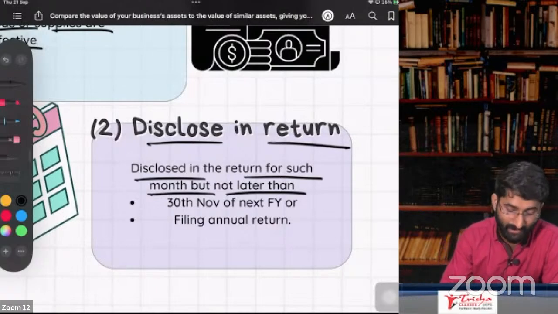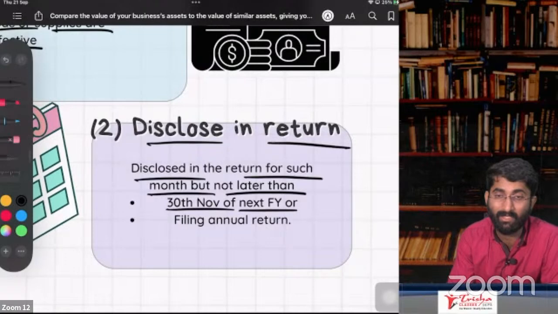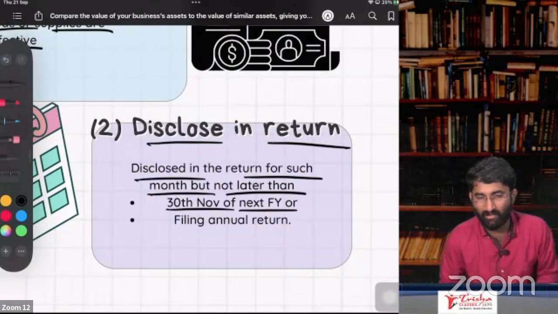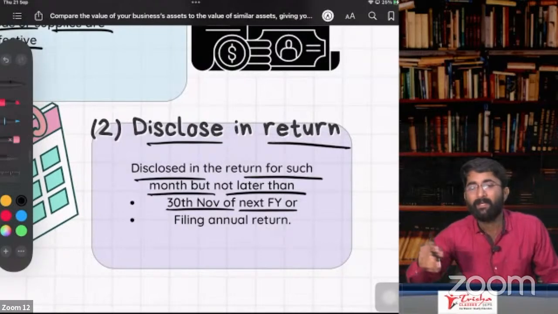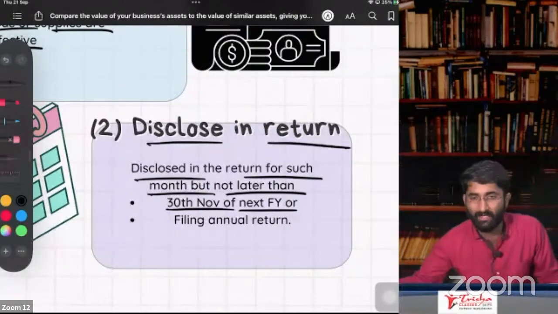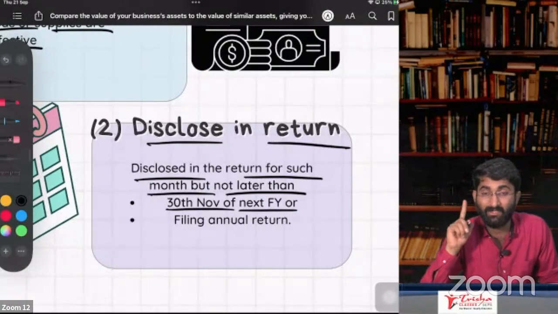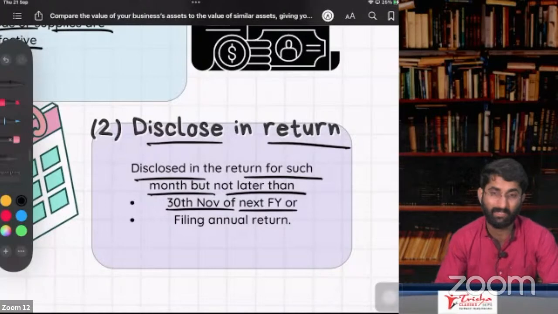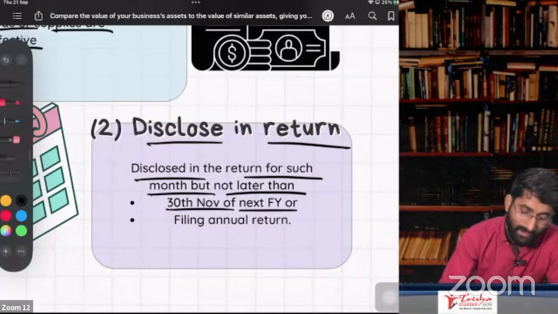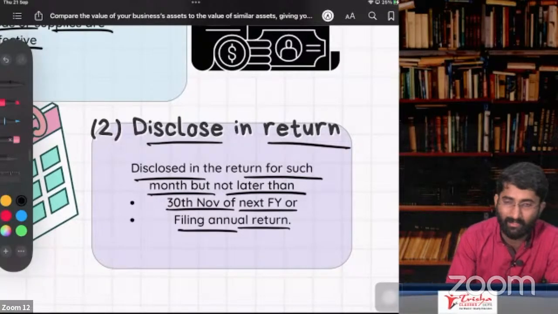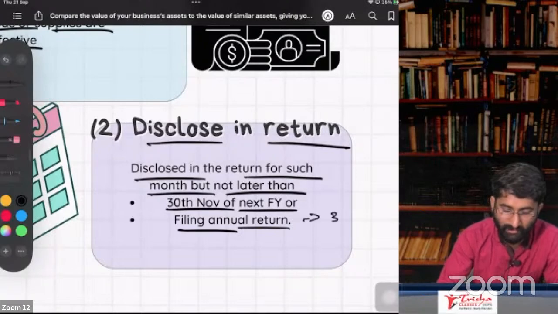But not later than 30th November of the next financial year. So this year is 23-24, no? 24-25, that is the next financial year, 30th November. That is the last date to show this in your returns. Not later than that. And for filing the annual return, when you have to file the annual return, you know this, 31st of December of next year.